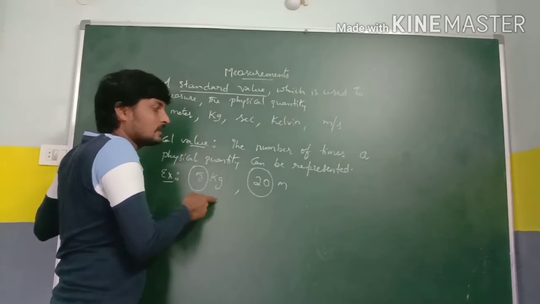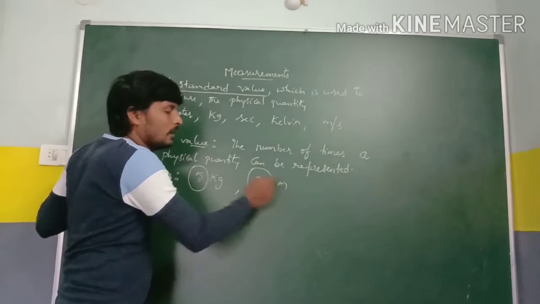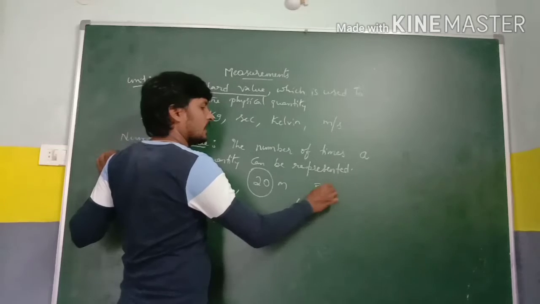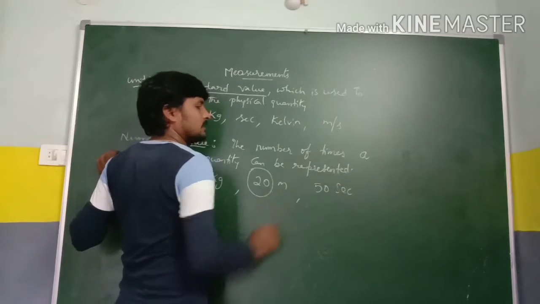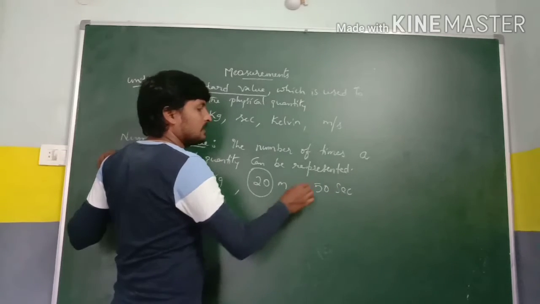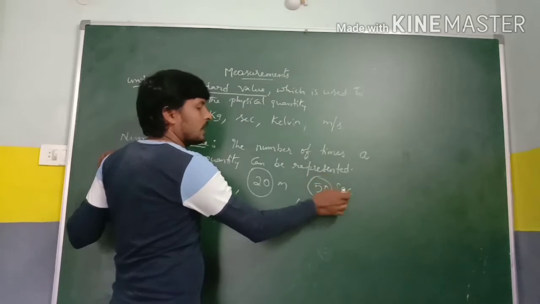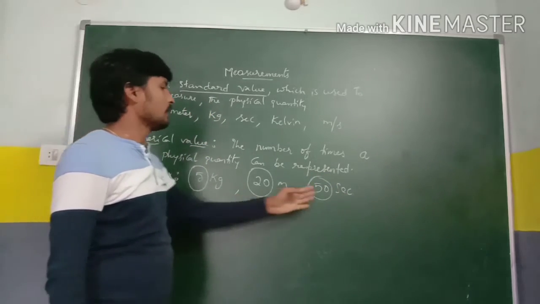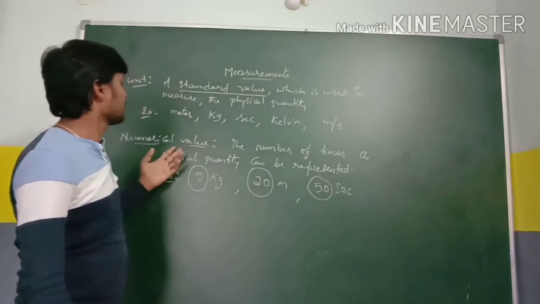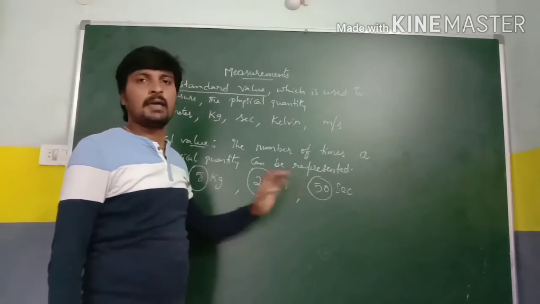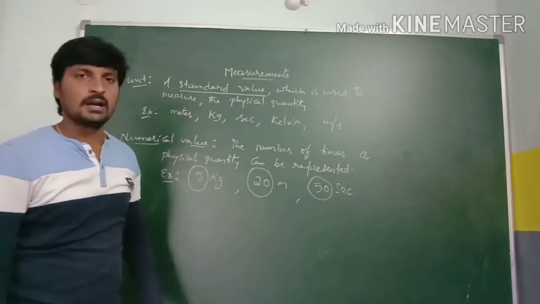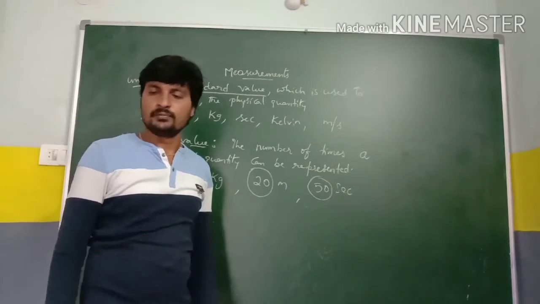Here 20 represents the numerical value, and the length is repeating 20 times the meter. Or 50 seconds: time is repeating 50 times a second. So the number which gives the numerical value is also called a magnitude.